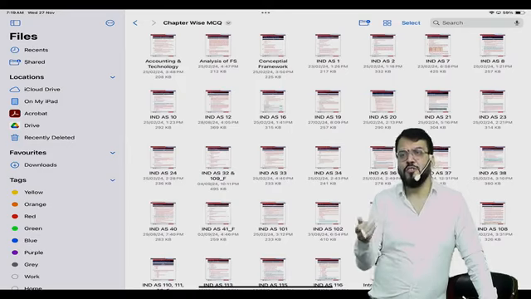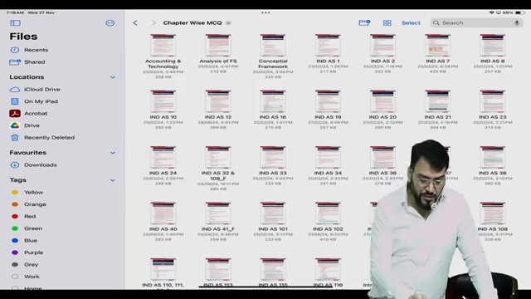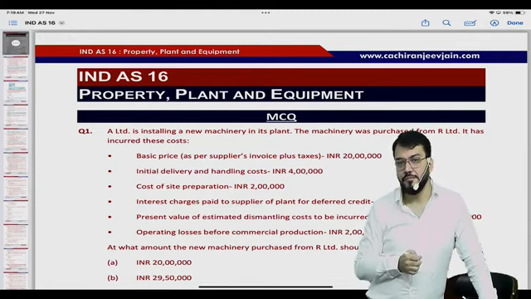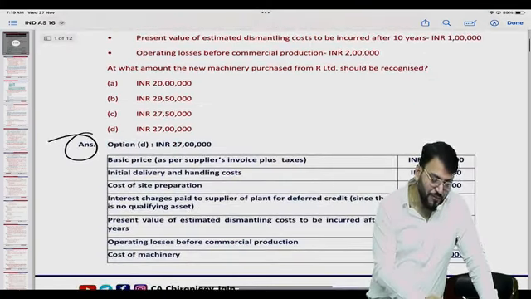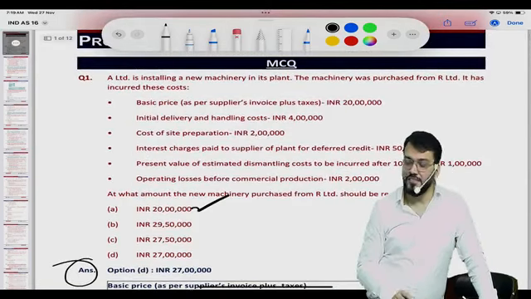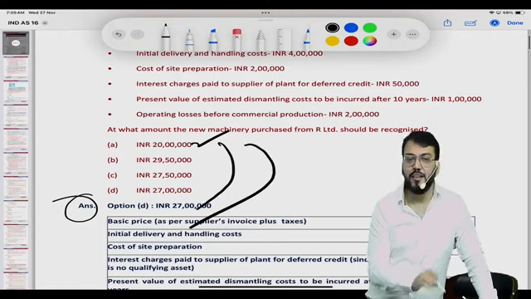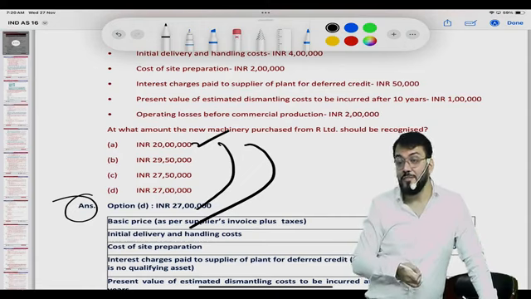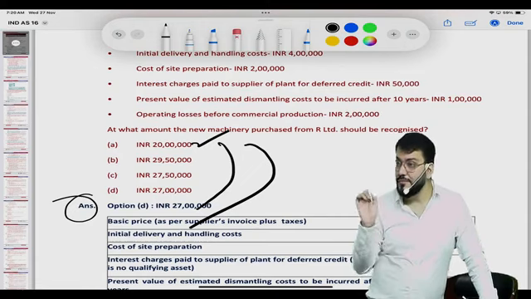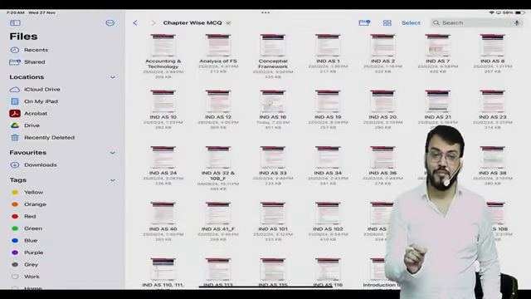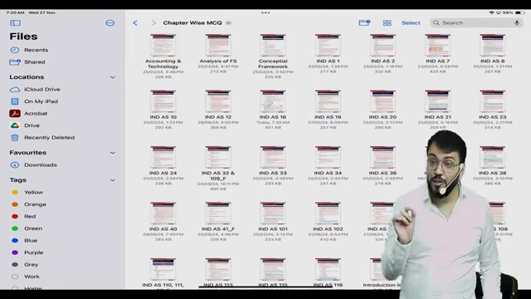Got this point? Suppose you have done the revision of India 16, open India 16, all the multiple choice questions, it will not take more than half an hour. Not more than half an hour. And I have given the answers also after that. Correct? So just read it. Suppose this answer is your answer, it is matching, so good. It is not matching, then also good. If not matching, you have understood that you have not done the revision properly. Got this point? So this chapter wise multiple choice question needs to be done in your spare time.